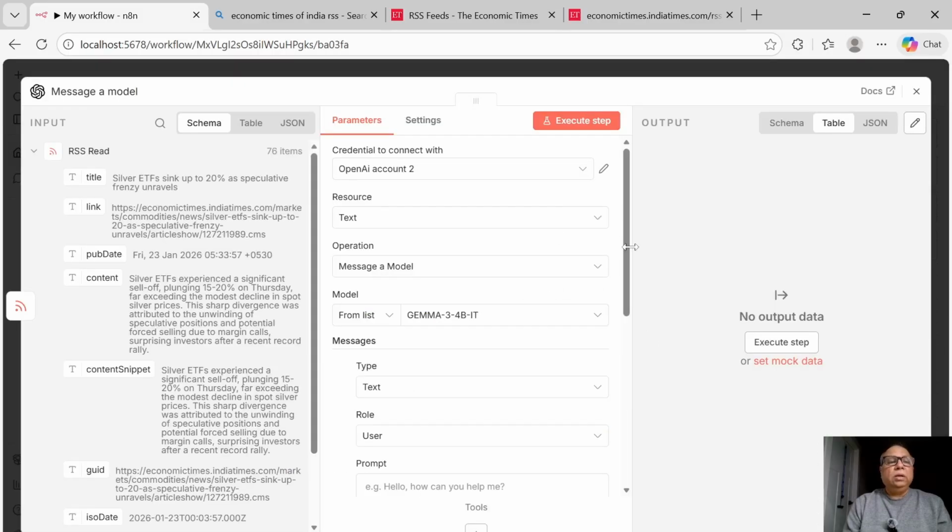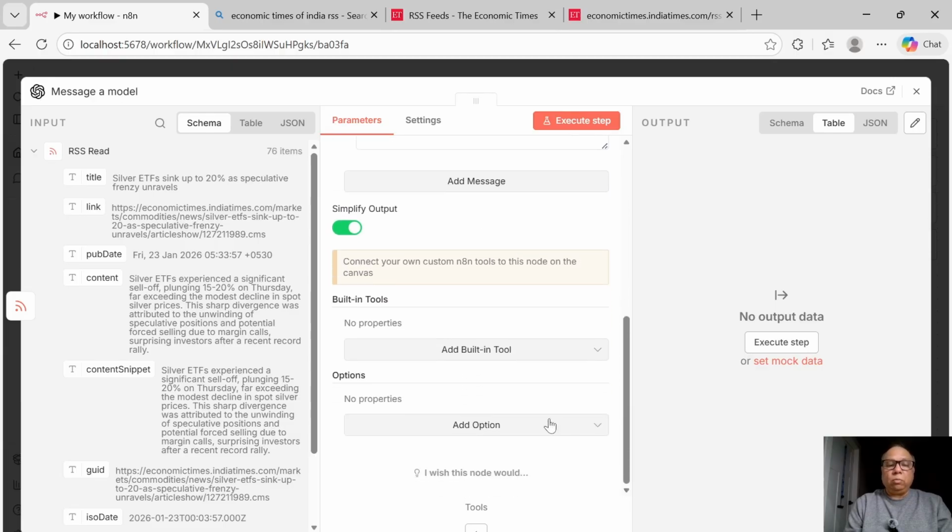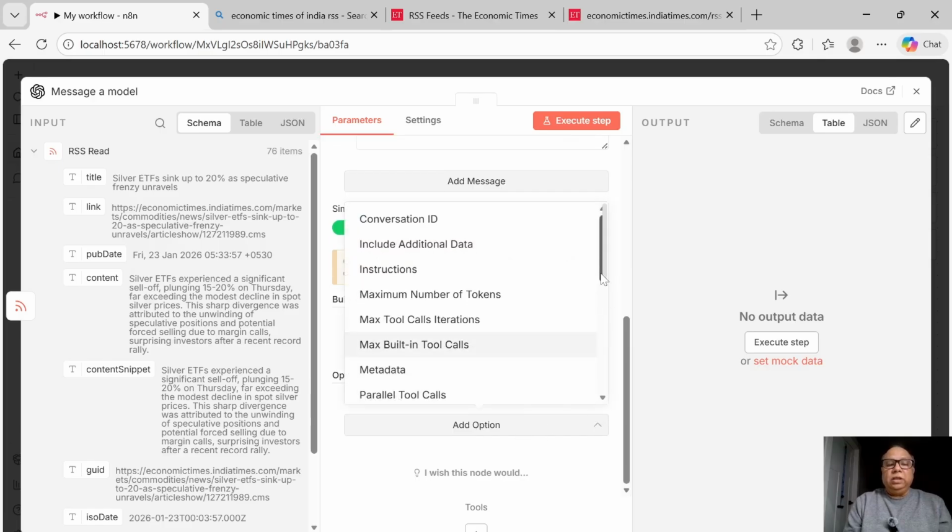So let's go back to our message model and put a prompt which says summarize items that are related to US economy only, and I would like to get them in the form of, and this is important, so start looking at these things, a JSON.